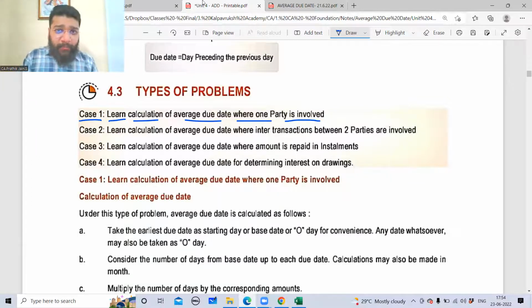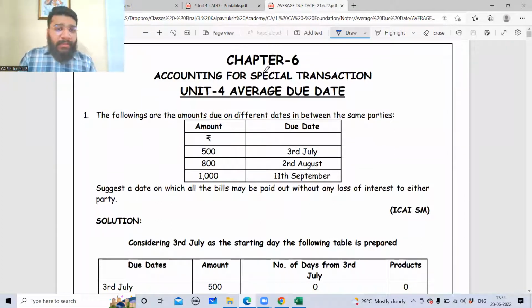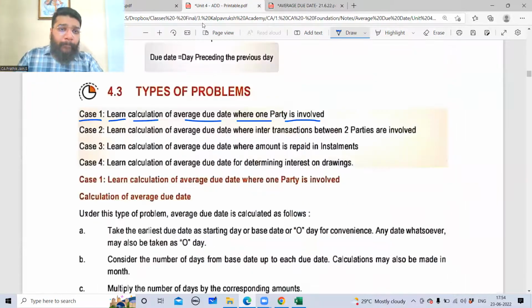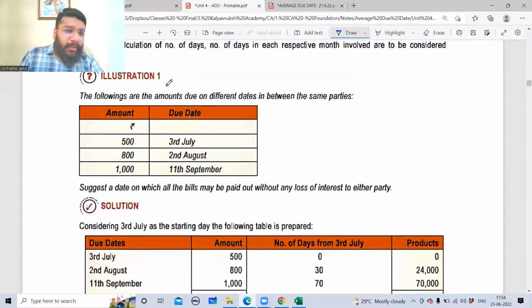So let's take an example for that, guys. First question, chapter number 6, accounting for special transactions. This is a special compiler where I've compiled all the questions from your ICAI study material, that is illustrations as well as exercise questions, past examination questions, MTP questions, and RTP questions. So the first question is from your ICAI study material, and you can see it here.